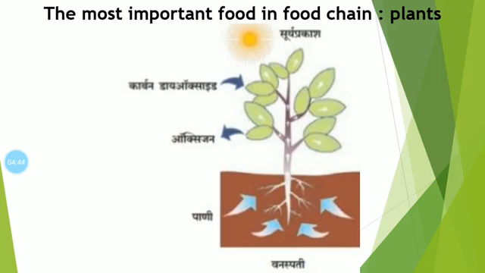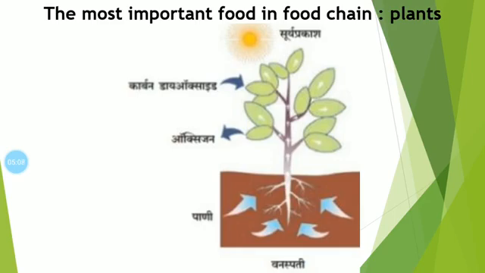Many animals in the environment eat only plants. See here, many animals eat plants, and some animals eat other animals.